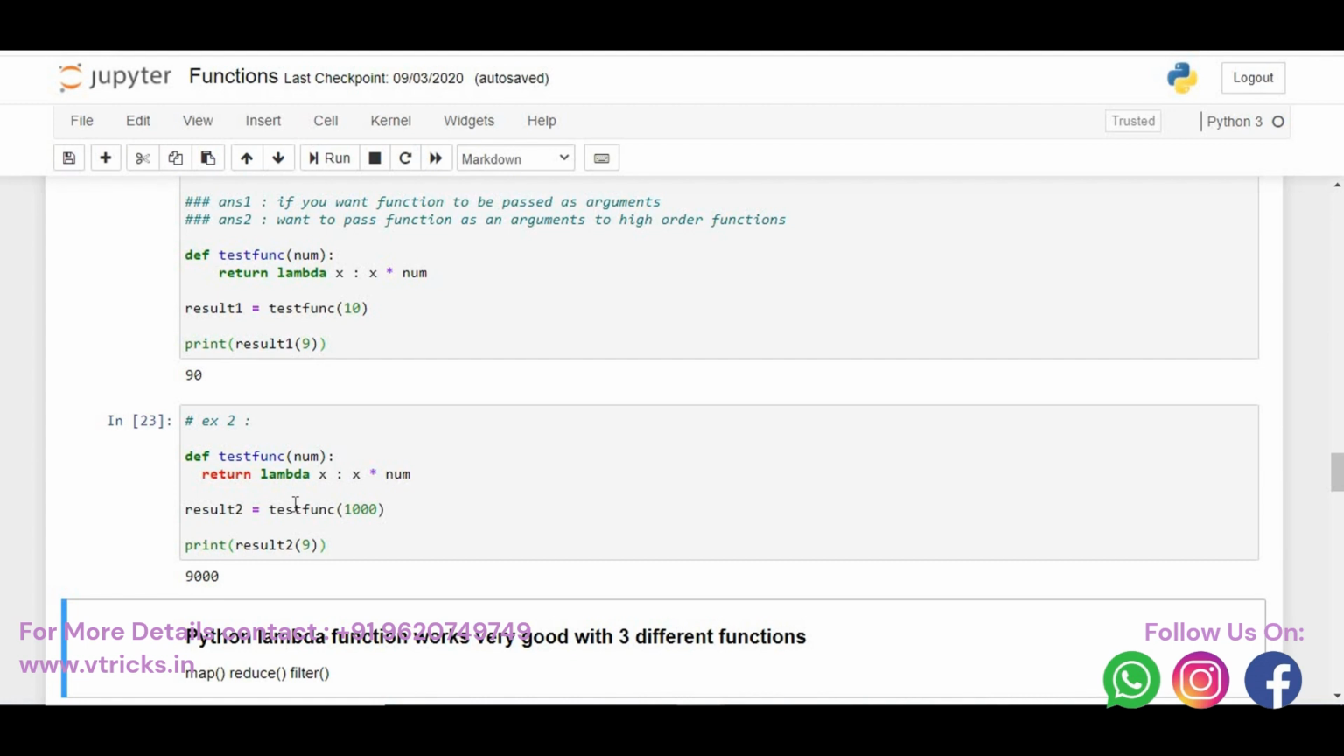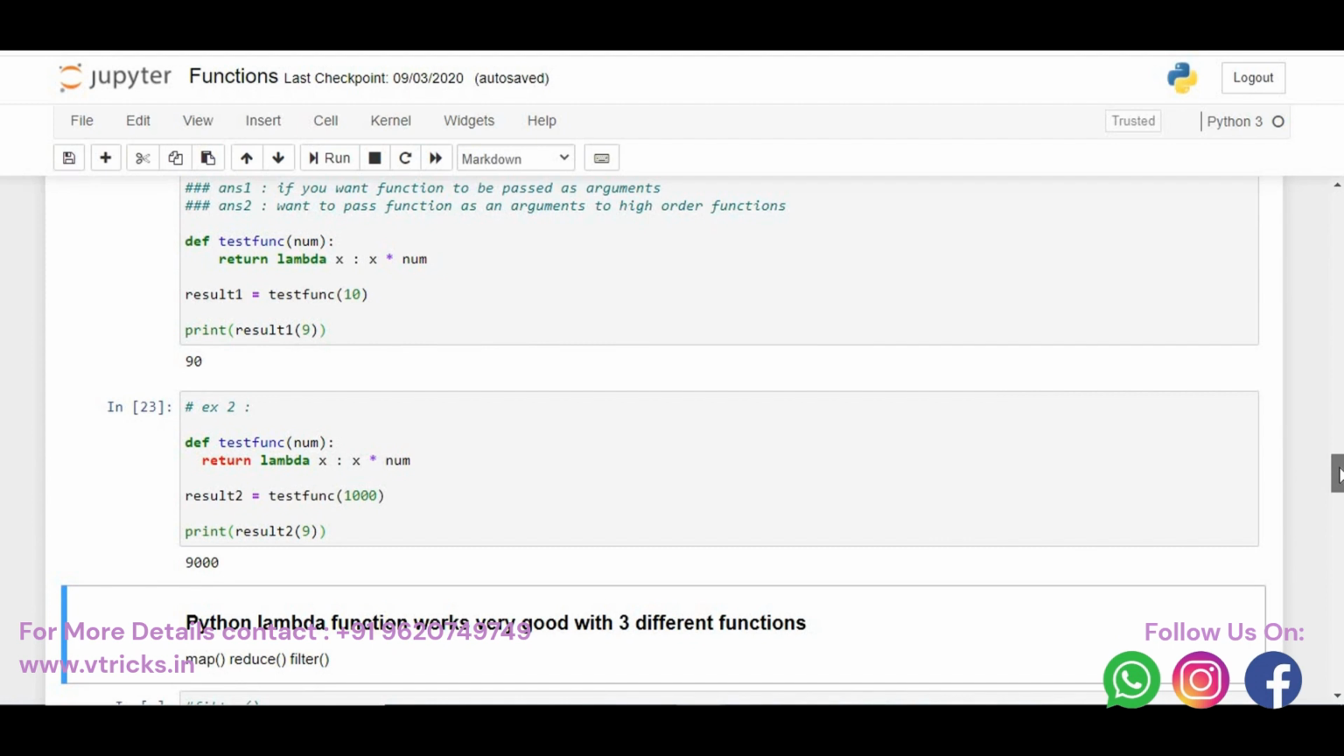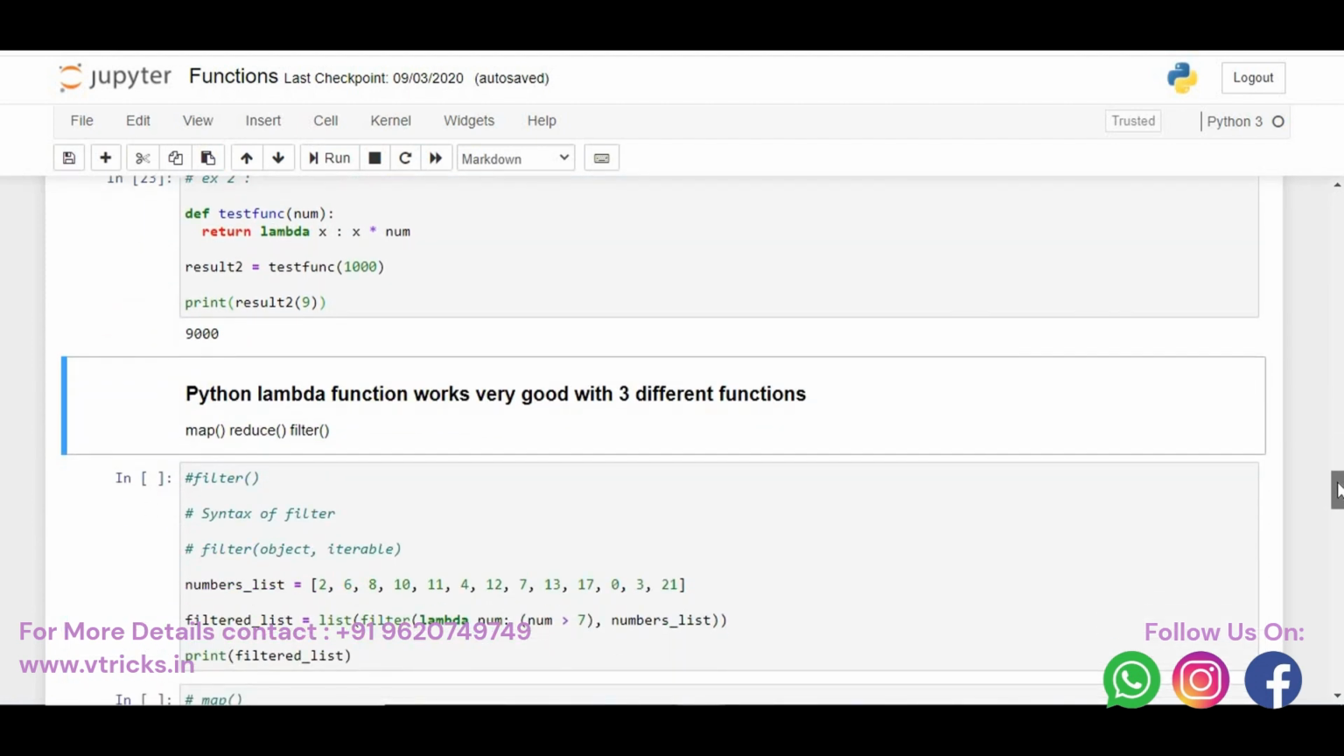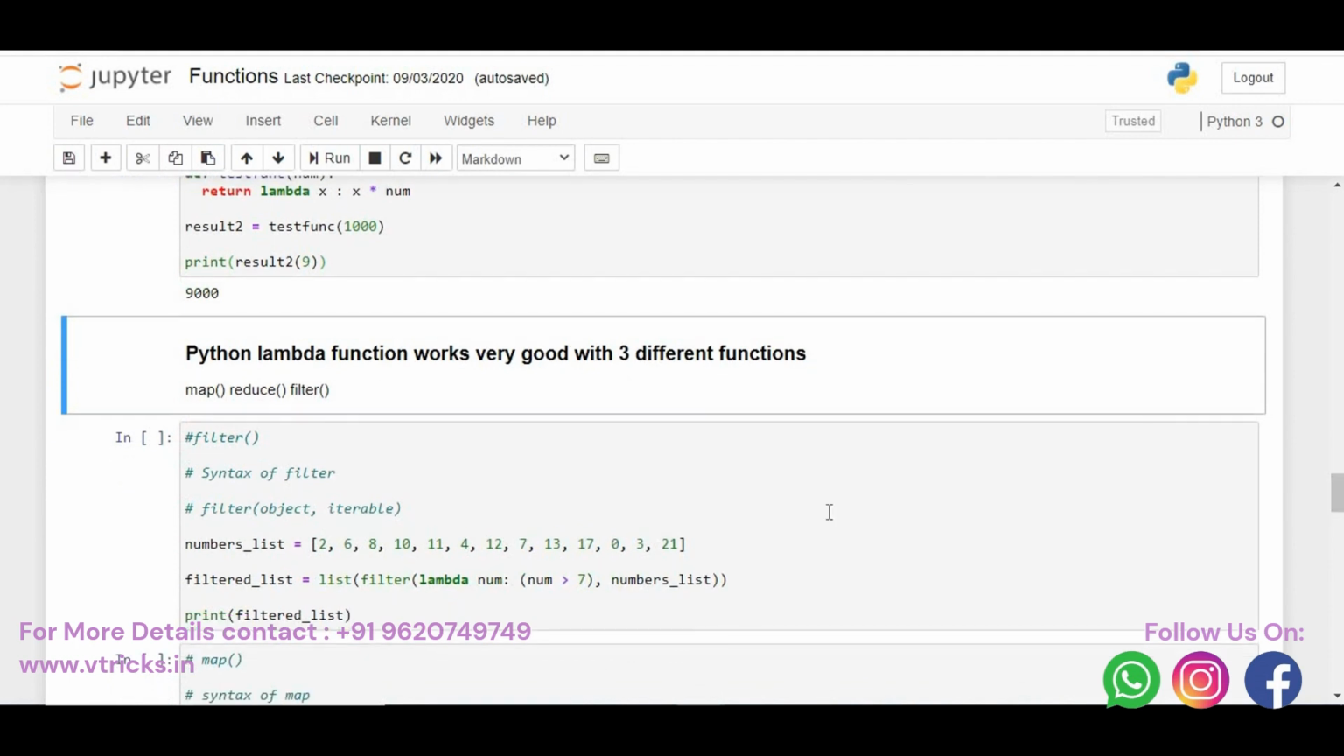The one more concept we wanted to discuss with lambda function is that there are 3 functions associated with it. One is map, the other one is reduce, and the other one is filter. These are 3 important functions about the lambda function. What is map, what is reduce, and what is filter? Let us take an example here.